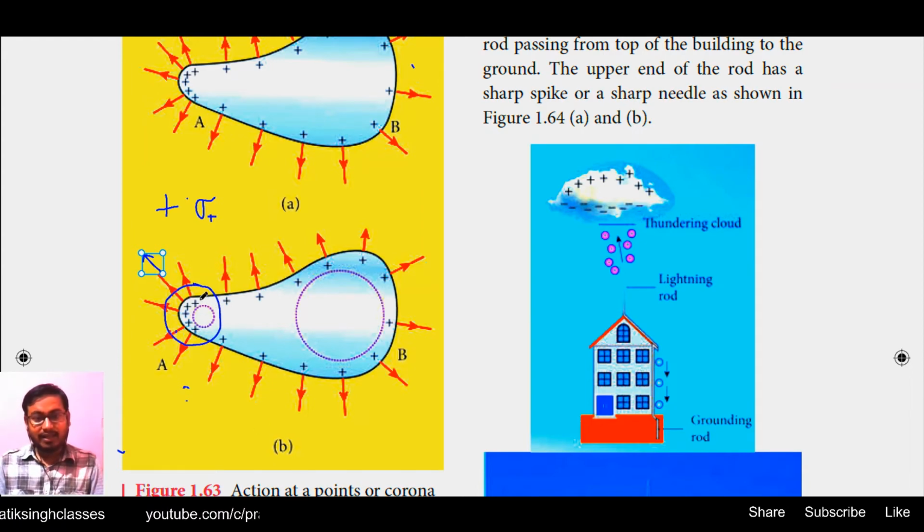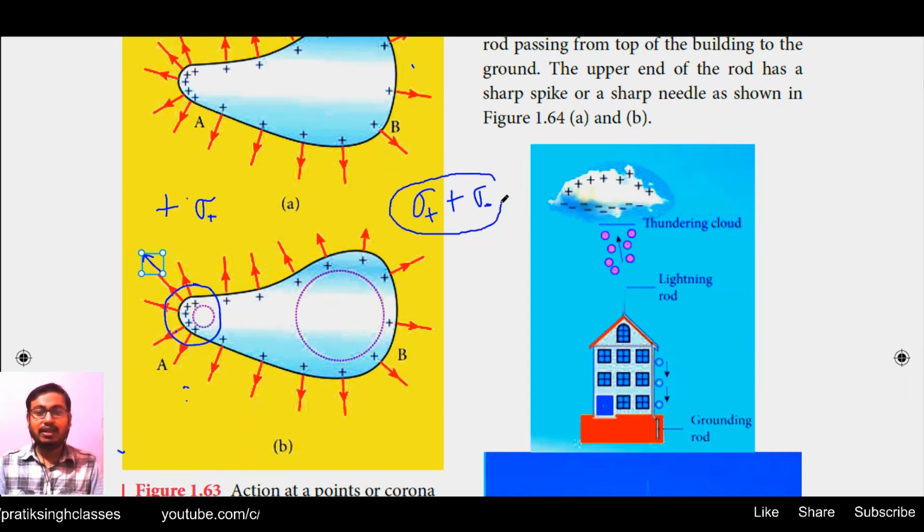Suppose earlier, in this region enclosed by the blue color, the total amount of positive charge was sigma plus coulomb. When the negative charges of air molecules come near this region, the total charge here will become sigma plus plus sigma minus, so overall this value will decrease.